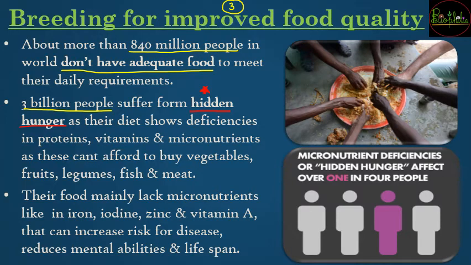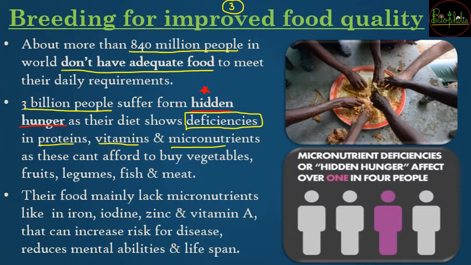They do get food, they have a diet, but that diet is not sufficient to meet their daily requirements of essential elements. For example, they need proteins, vitamins, micro and macro nutrients, but these are not included in their meals, so they become deficient. Deficiency of these nutrients even after having a meal is called hidden hunger.